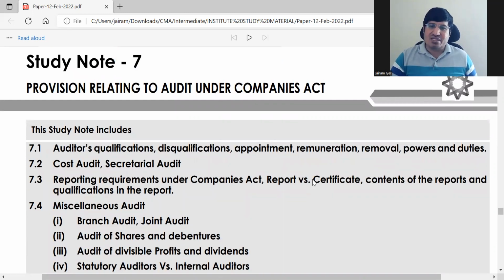Of the 50 marks of audit, you can easily attempt about 25 marks using the first section, maybe a little more also. If you use the options properly, maybe you can get up to 30 marks. Next section is audit under the Companies Act. This is the last section of auditing. Okay, chalo.